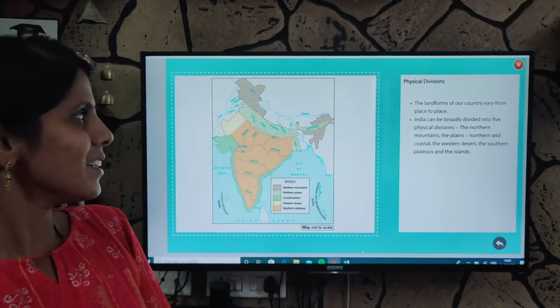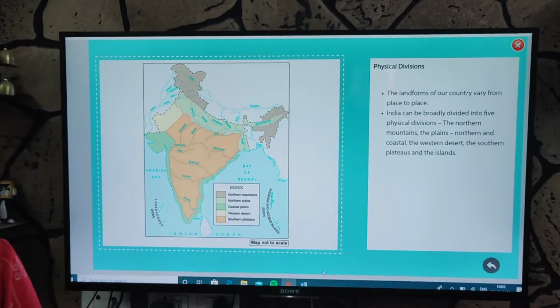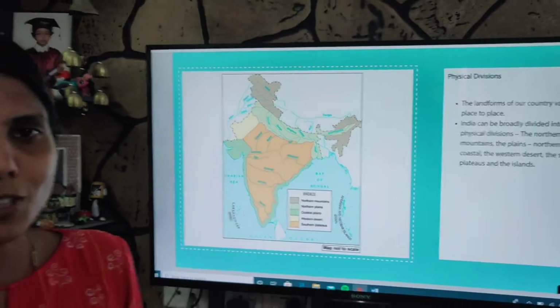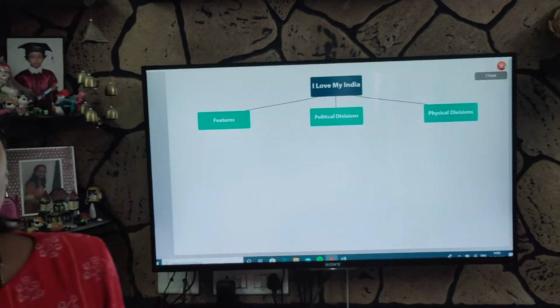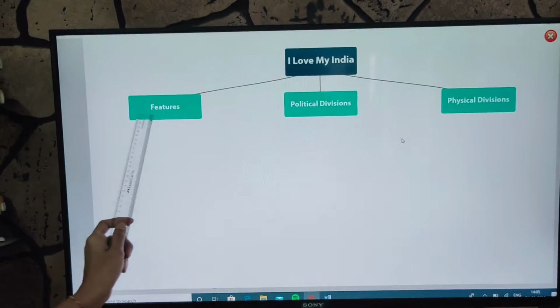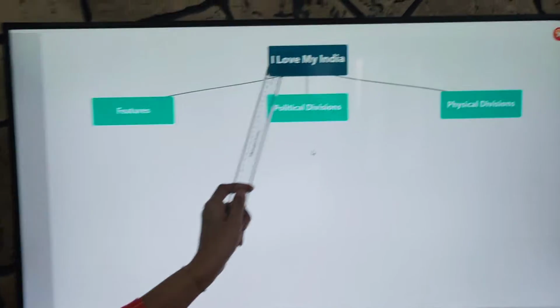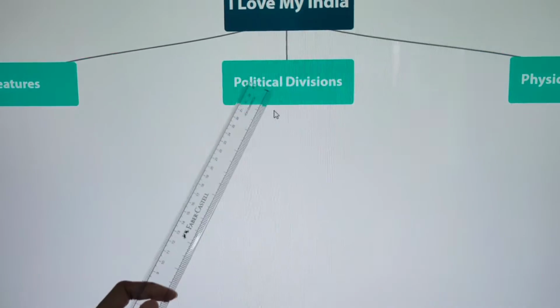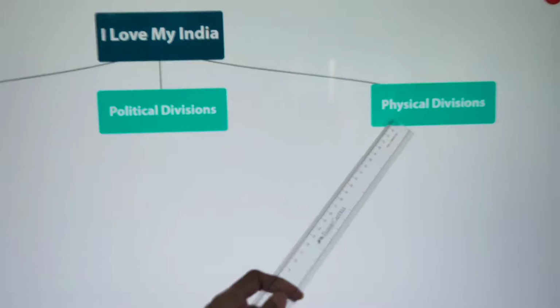Yes, and now coming to social, I'll just show you the flow chart which we have done. We have completed features and political divisions of our lesson I Love My India, and today our topic is physical